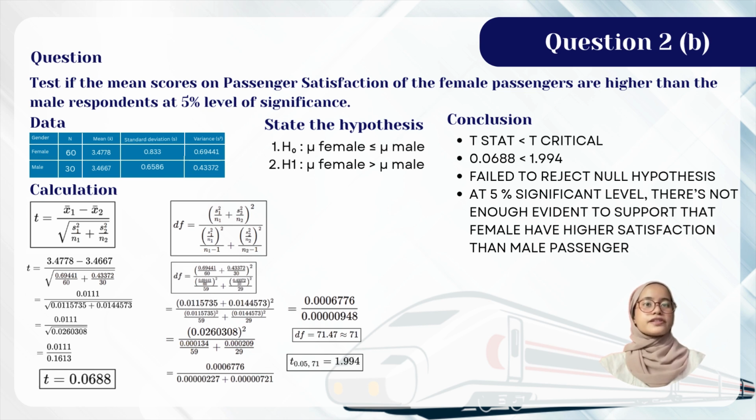So the conclusion is the T statistic is less than the T critical. 0.0688 is less than 1.994. So basically we fail to reject the null hypothesis, because at the 5% significance level, there is not enough evidence to support that female has higher satisfaction than the male passenger.